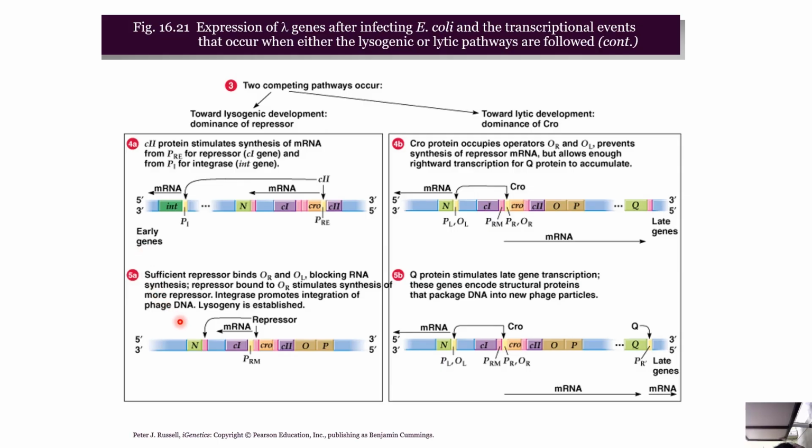Blocking RNA synthesis, repressor bound to OR stimulates synthesis of more repressor, integrase promotes integration of phage DNA, lysogen is established. For lytic development and dominance of CRO, CRO protein occupies operators OR and OL, preventing synthesis of repressor mRNA but allows enough rightward transcription for Q protein to accumulate. Now, Q protein stimulates late gene transcription. These genes encode structural proteins that package DNA into new phage particles.